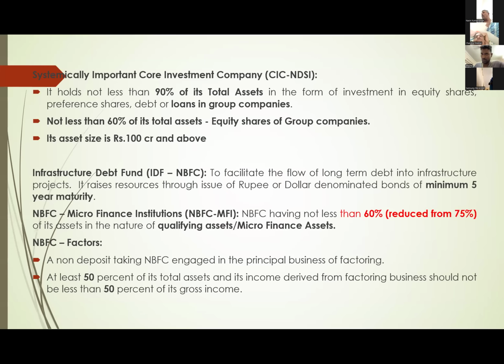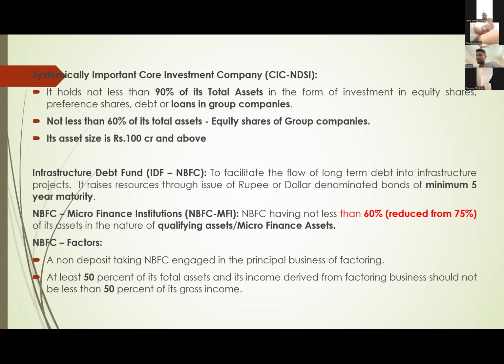Earlier the guideline was 75% of this MFI's loans. And this NBFC MFI's 75% loans are qualifying assets, we call it. What is a qualifying asset again? They have given loans to these poor people. And first, maximum repayment is 24 months and rate of interest is not to exceed, like that.